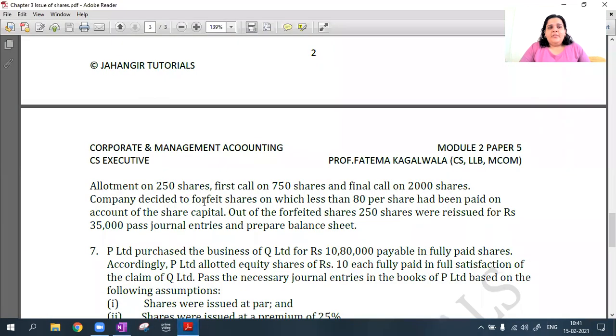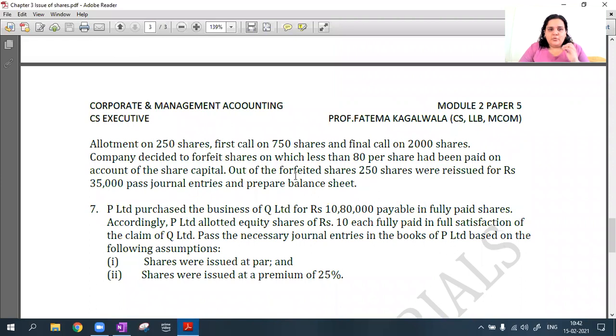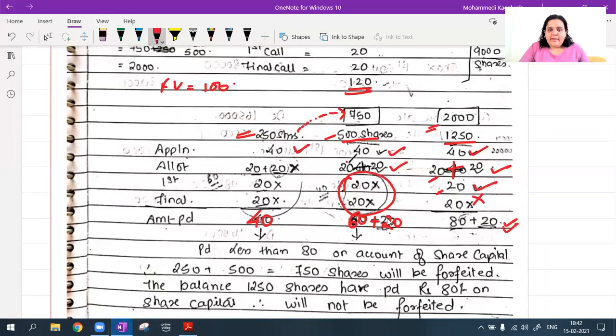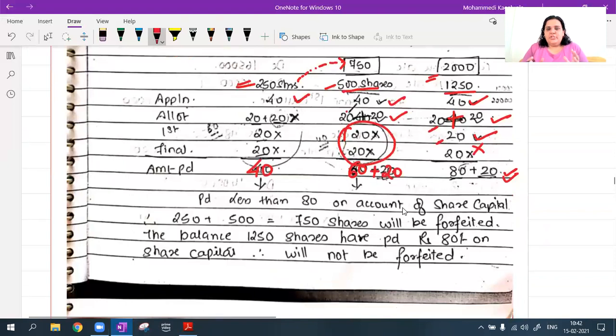Because they are telling me that company decided to forfeit only those shares on which less than rupees 80 per share has been paid on account of share capital. So if I write it like this, then only I'll come to know which are those shares on which less than rupees 80 is being paid on account of share capital. So with this chart, I can easily come to know that these are the shares on which less than rupees 80 is paid on the share capital, because on these 1250 shares, total कितना आ रहा है, share capital पे 80 rupees आ रहा है.